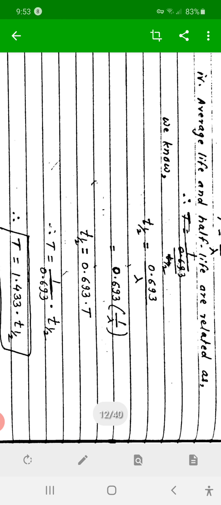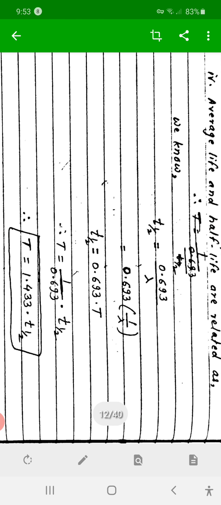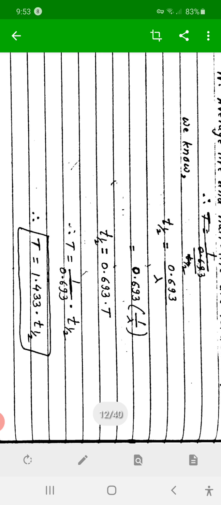Therefore, capital T is equal to T half upon 0.693, that is 1 upon 0.693 into T half. That 1 upon 0.693 is nothing but 1.433.